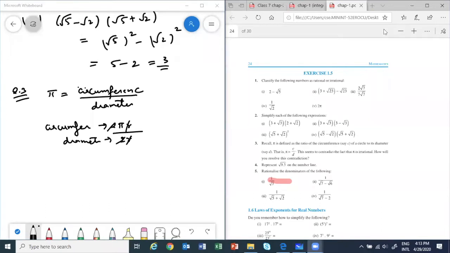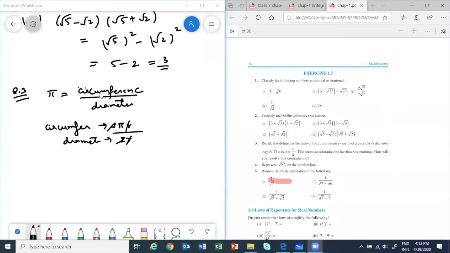So now look at what the question is. Correct, 2 pi r. Vedant, 2 pi r. Rajni, 2 pi r. Diameter 2r, correct. You're saying if pi is defined like this, then this seems to contradict the fact that pi is irrational. How will you resolve this contradiction?